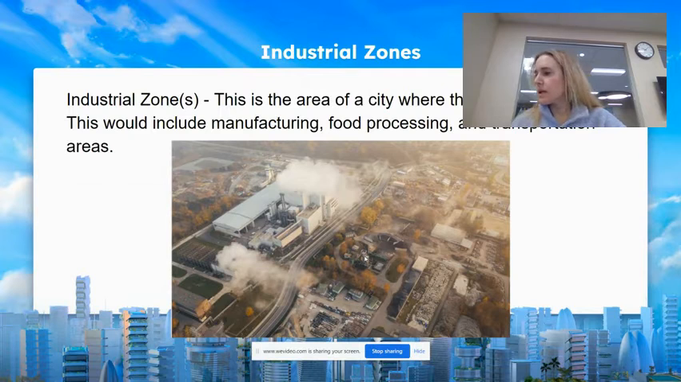Then you're also going to need an industrial zone. An industrial zone is an area where factories are. This is going to include your manufacturing, your food processing, and your transportation.